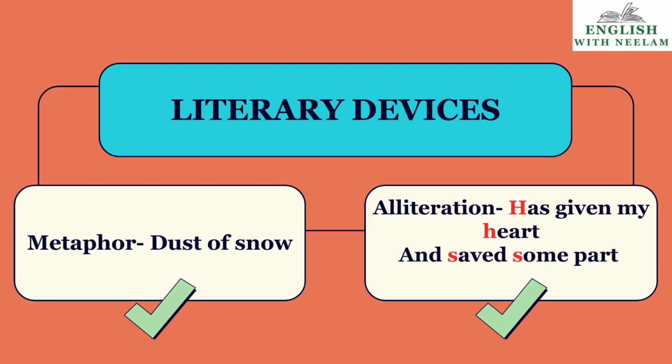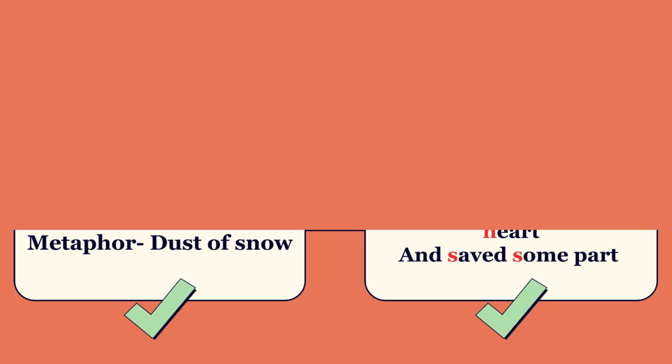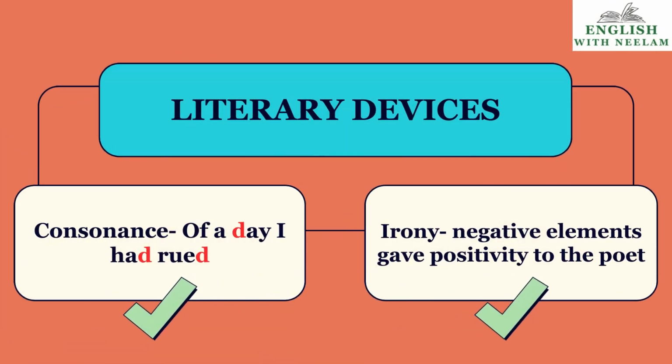Alliteration. Has given my heart, the H and H sound. And saved some part, the S and S sound. That is alliteration. Now we come to consonance. It is part of alliteration, children. I have already explained it in my video on literary devices. Of a day I had rued, the D sound is repeated. So the literary device is consonance here. Children, there is irony also in this poem. The negative elements giving positivity to the poet. So here we can say that the poet has used irony.